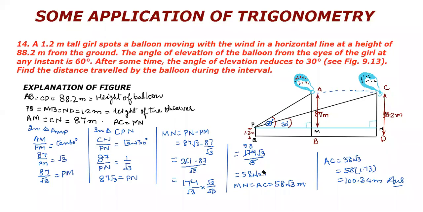This is 58 square root 3 meters. And children, if you are given the value of square root 3, then you will put the value also, and you will get that the distance moved by the balloon is 100.34 meters. So I hope you are able to understand. Let's move to the next question.